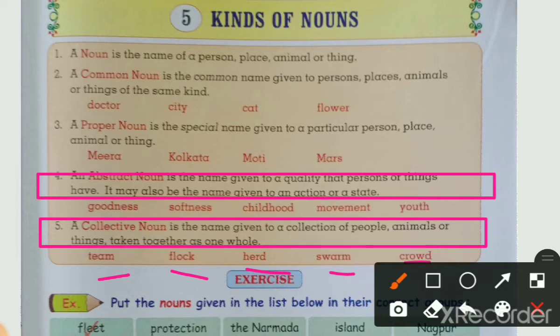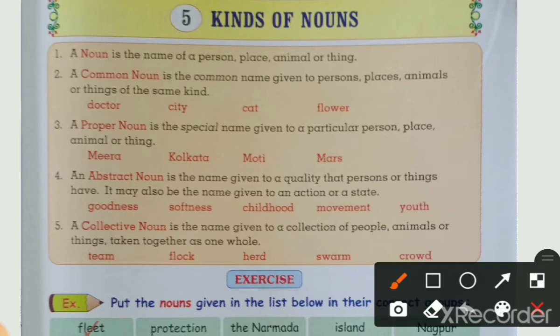So what we have seen today is the kinds of nouns, it means types of nouns. In which we have seen the definition of noun, then what is meant by common noun, what is meant by proper noun, what is meant by abstract noun, and what is meant by collective noun. And we have seen the examples of common noun, proper noun, abstract noun, and collective noun. All types we have seen with examples here. Did you understand, students? This is a very important concept and you should understand it.